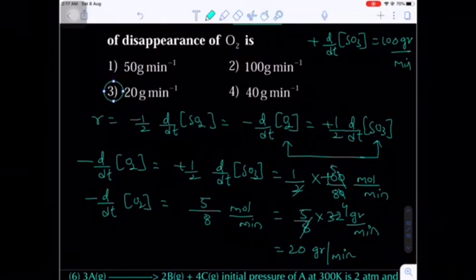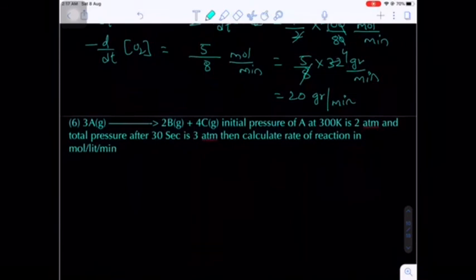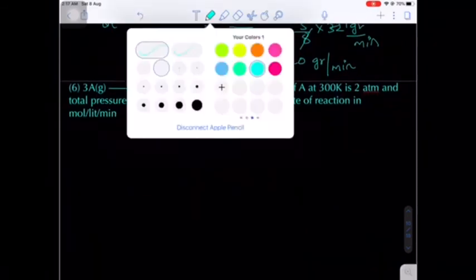So this is very important. Whenever the concentration is given in terms of mass, immediately you convert into moles. Okay, now the next question.